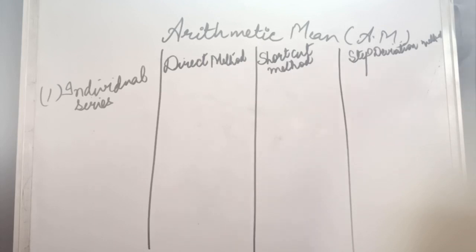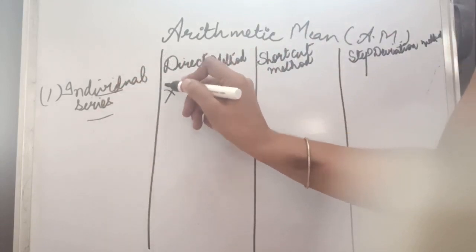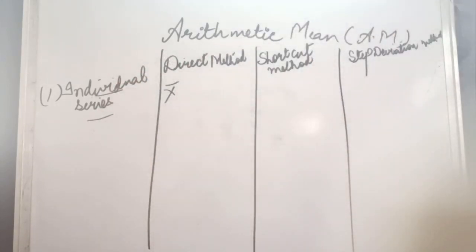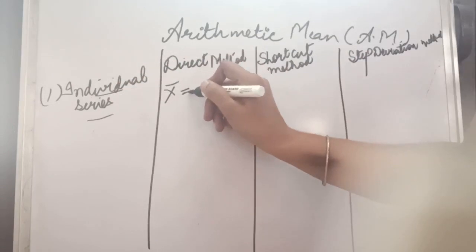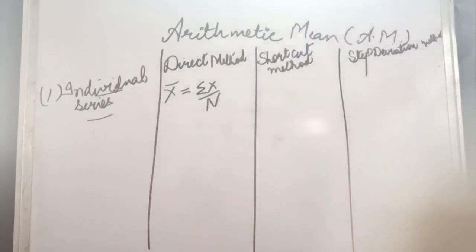So if you are applying the direct method and it is a case of individual series, in this case mean, now this is the sign of mean, will be calculated by sigma x divided by n. Now you will be given an x in the question. There is no frequency in the individual series. You will be simply adding the observations and dividing it by the number. That will give you mean.